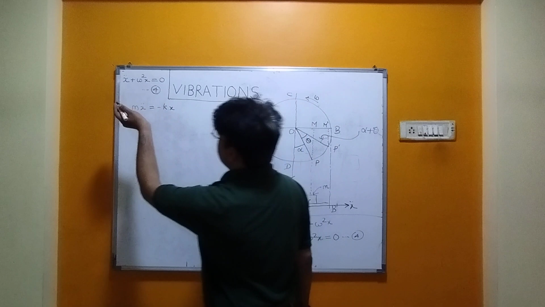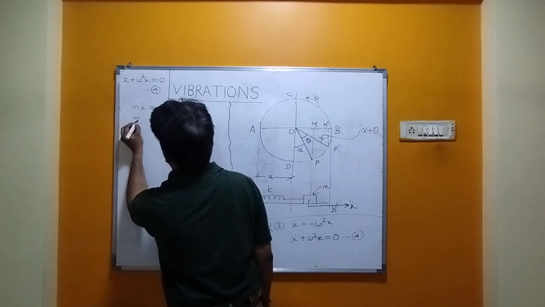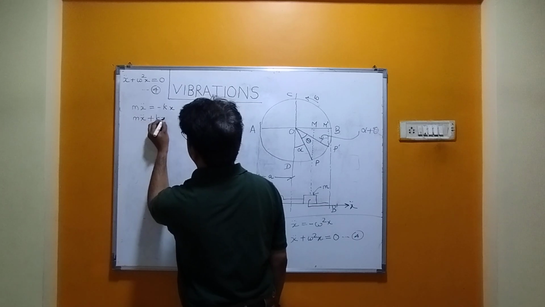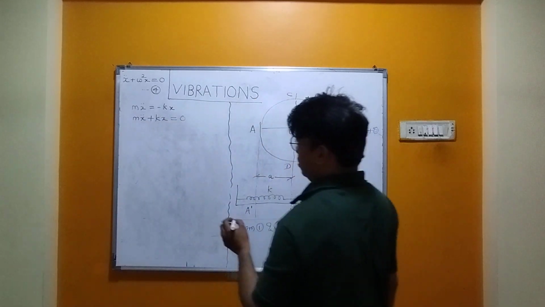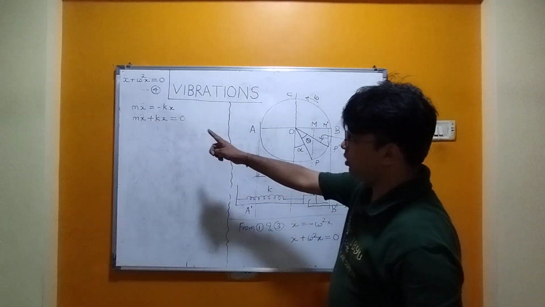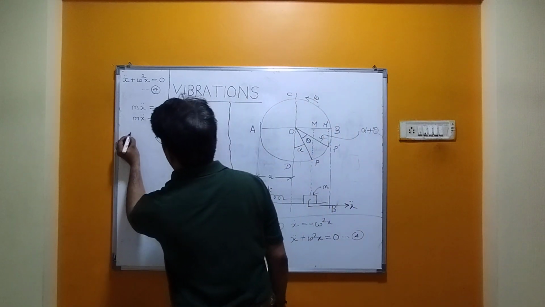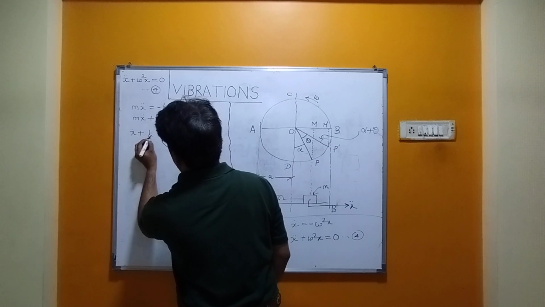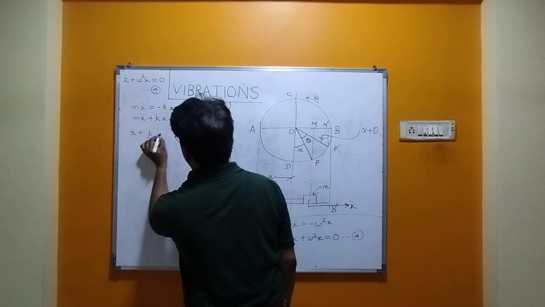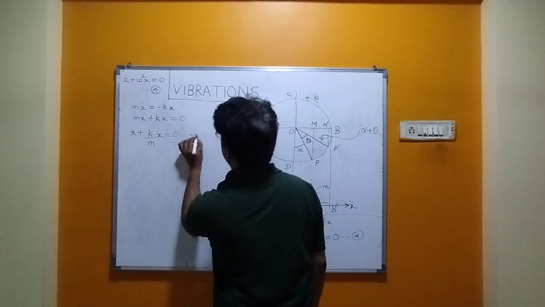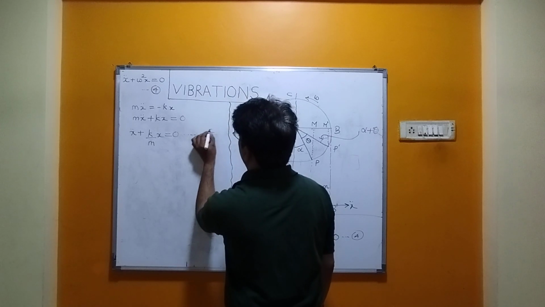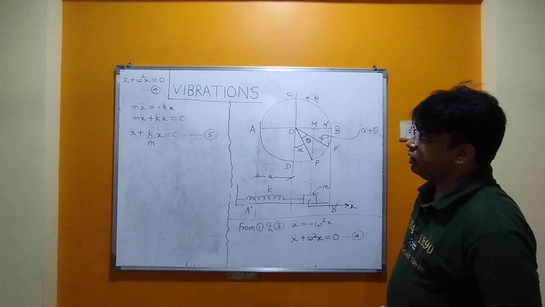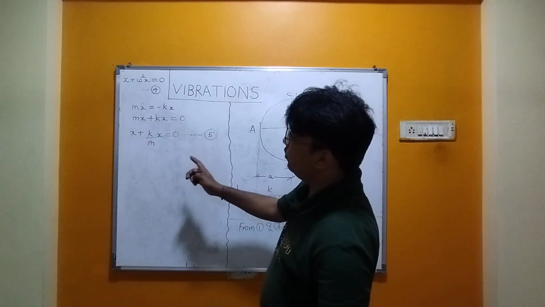So I can bring this equation over here like this: m x double dot plus k x equal to 0. Now I am dividing the equation by m. So I get x double dot plus k by m into x equal to 0. I am writing it as equation number 5. Very simple mathematics, any school boy can understand it. So now just look into the figure.